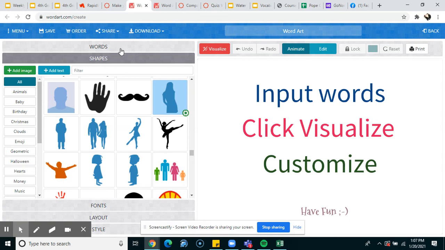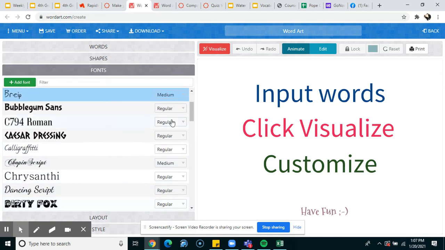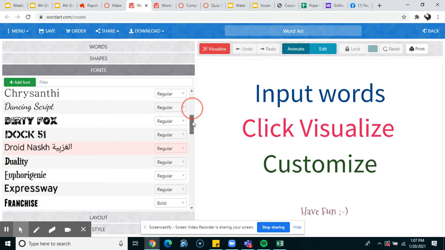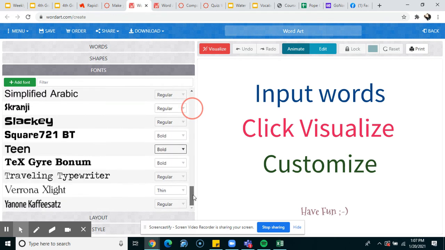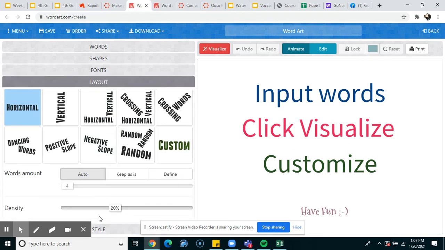Once I've chosen my words and my shapes, now I can move on to if I wanted to change the font. There are also a lot of fonts here that you can choose. I'm just going to go with this one right here. All right, so now I've chosen my word, my shape, and my fonts. Here is where you can choose layout. If I were to stick with just horizontal, my words are just going to go horizontal, or I can have my words go vertically, kind of a mix. I like the dancing words, so I'm going to go ahead and choose that one.